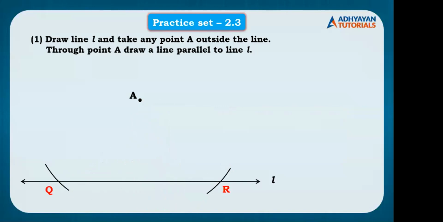So maybe we have to keep the pointer on the arcs and draw two arcs. Correct. Let's say I have placed the pointer of the compass on point Q.